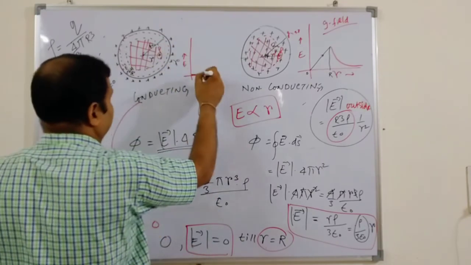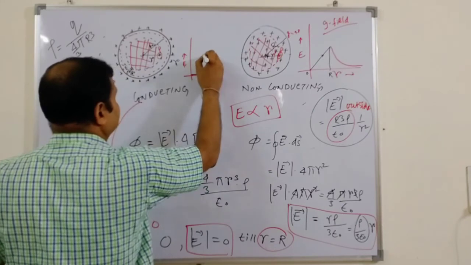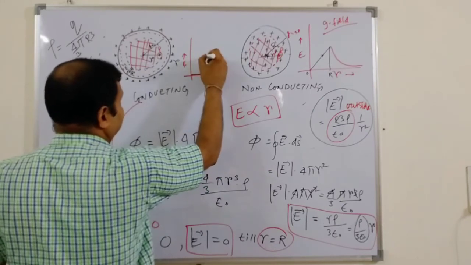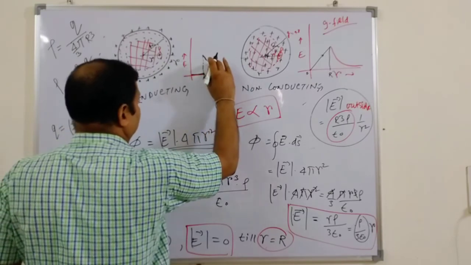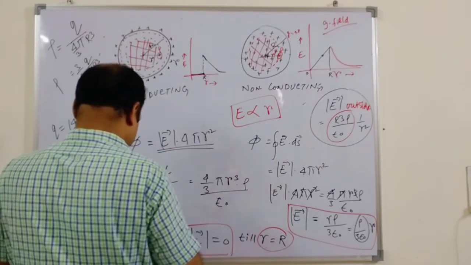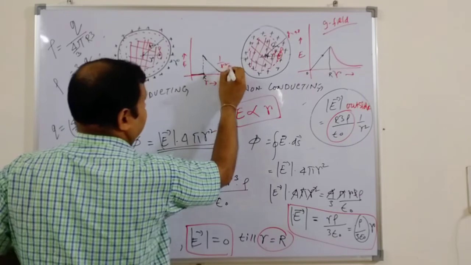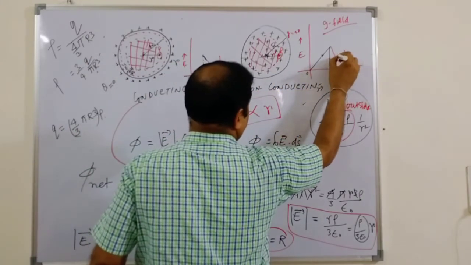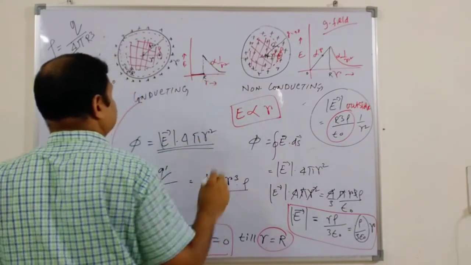And once you reach R, it will shoot up to the maximum electrical field at that point, and then it will gradually go down as per the inverse law, as in the case of the non-conducting surface also. This will be proportional to 1 by r square, this inside is proportional to r, and this is proportional to 1 by r square.